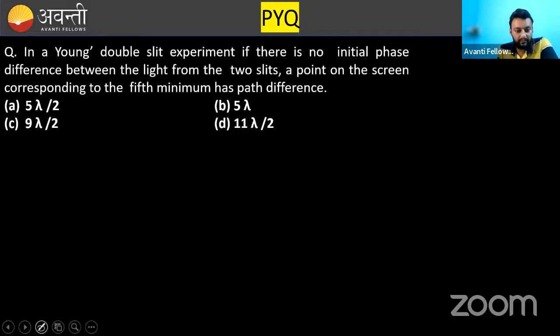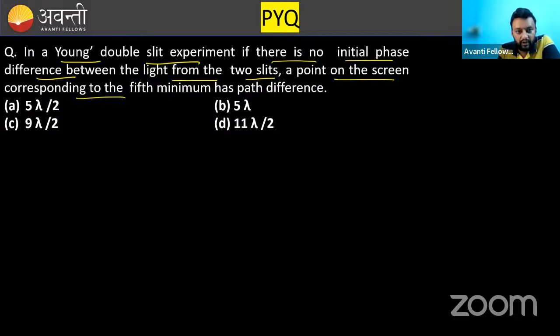Tell me the answer of this. I am not going to solve it out. This is a formula based question. In Young's double slit experiment, if there is no initial phase difference between the light from the two slits, a point on the screen corresponding to the fifth minimum has path difference.